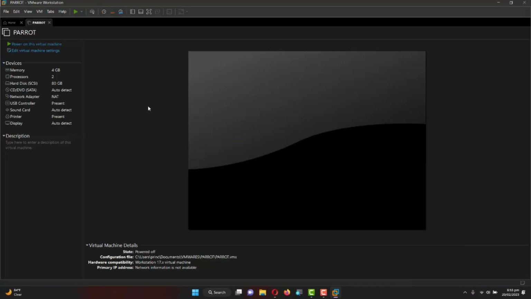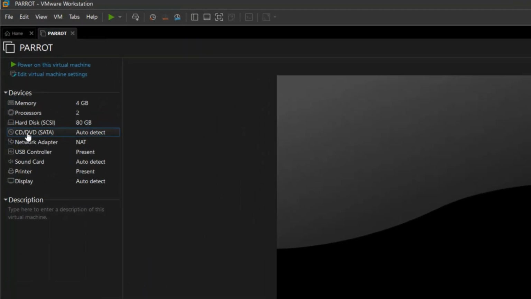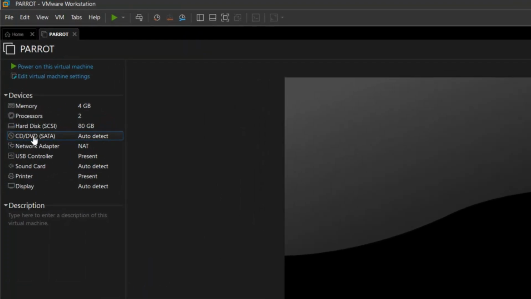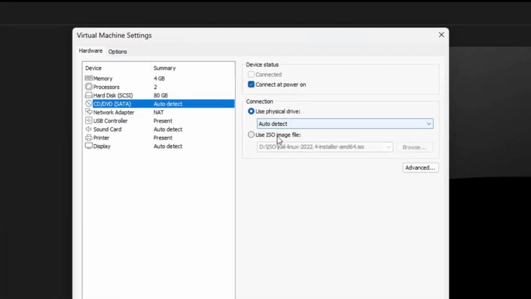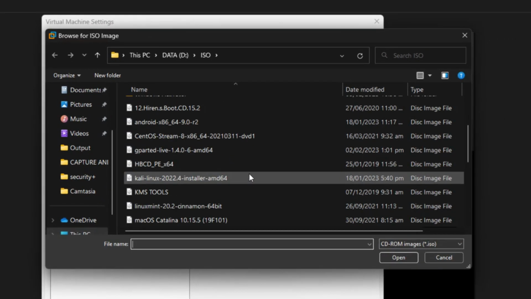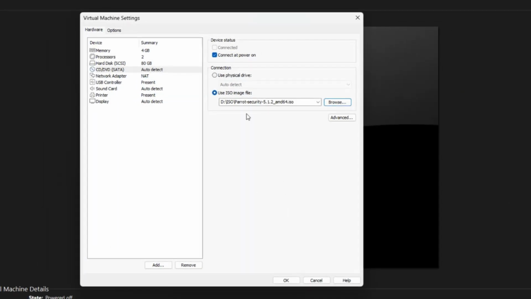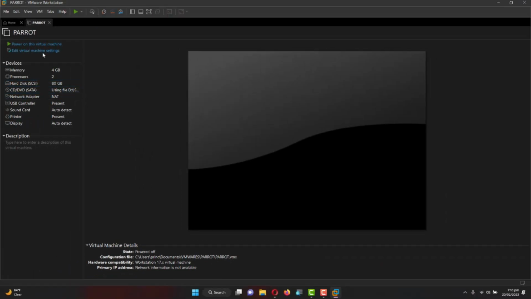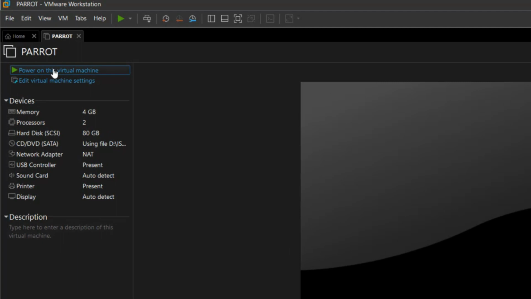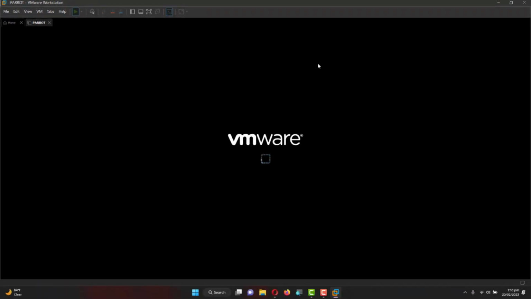Now what I'll do here is upload the image to CD/DVD, SATA. So click there, use ISO image, and browse to load my Parrot ISO. So this is it. I'll go for Open and then OK. So I have the image in there, so I'm going to power on this machine.